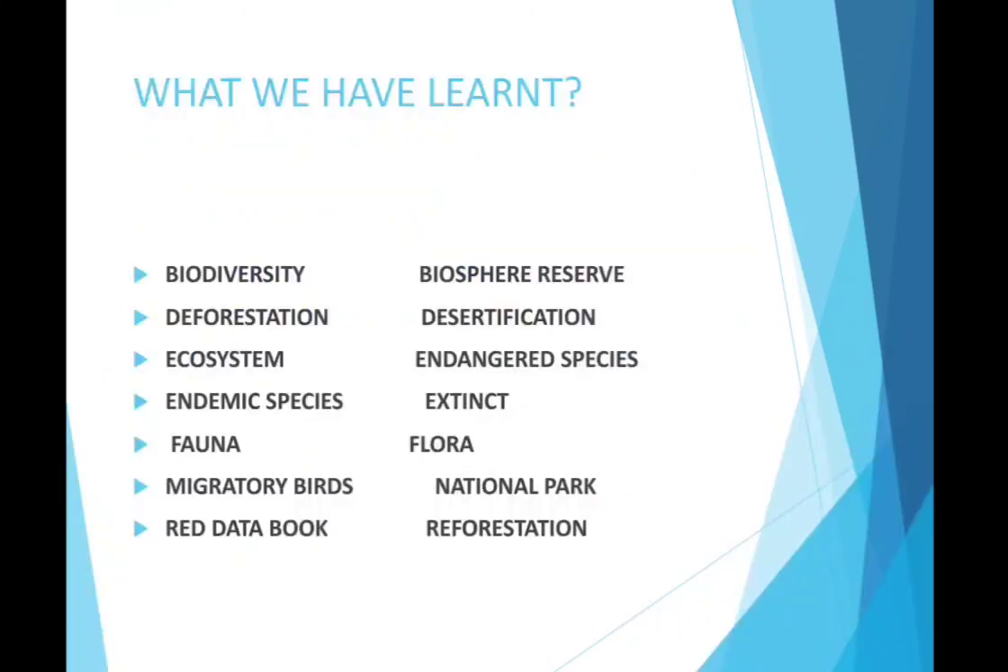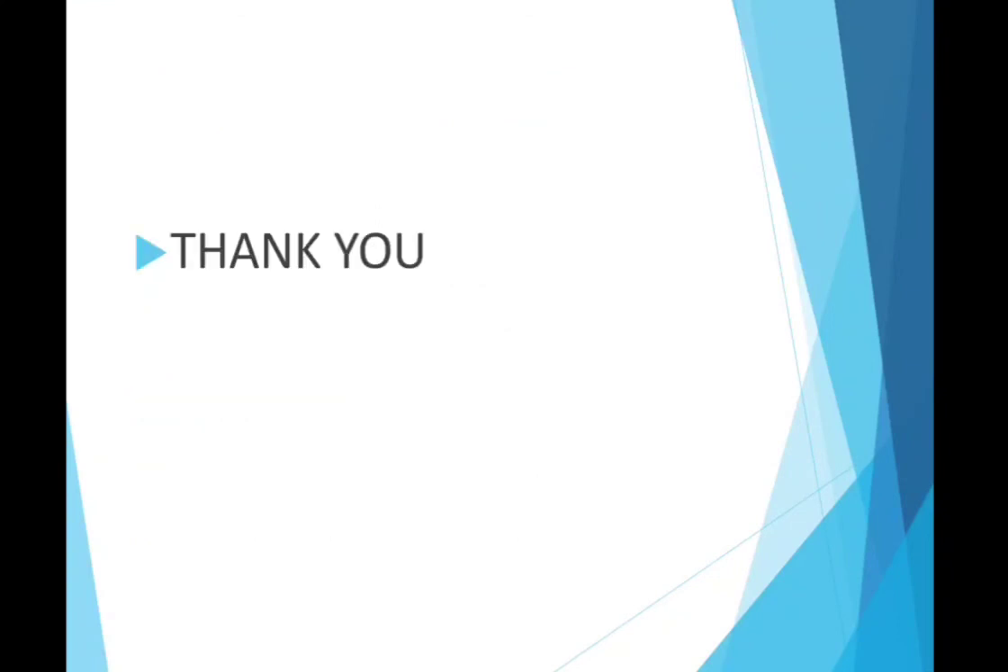So, what we have learnt in our discussion: we have learnt about biodiversity, biosphere reserve, deforestation, desertification, ecosystem, endangered species, endemic species, extinct species, flora, fauna, migratory birds, national park, Red Data Book, and reforestation. These are the important terms that we have learnt during our discussion.